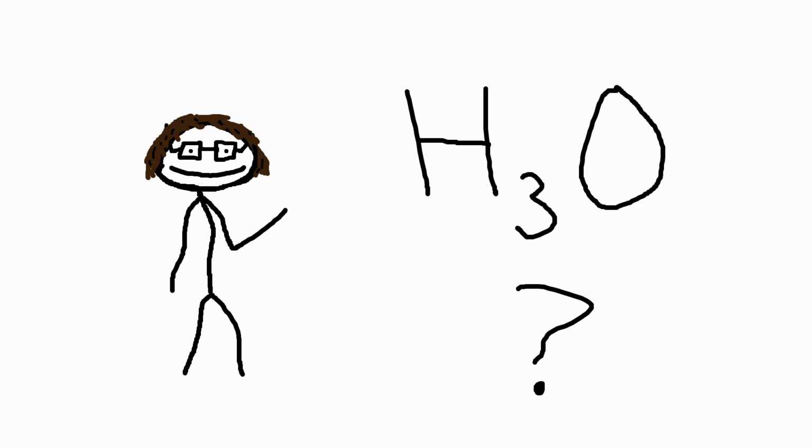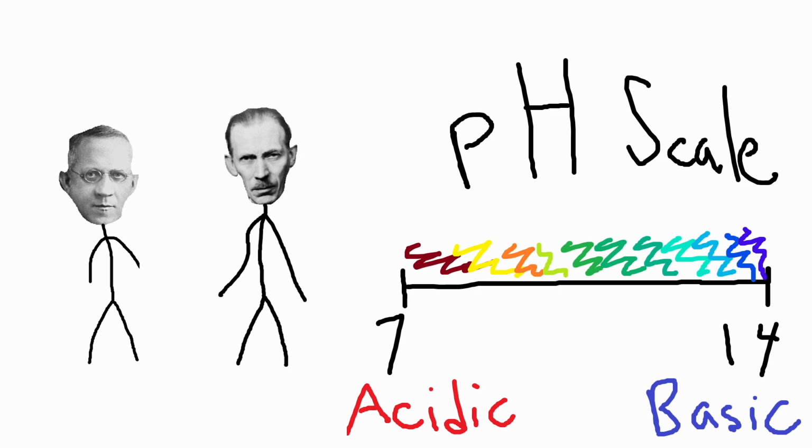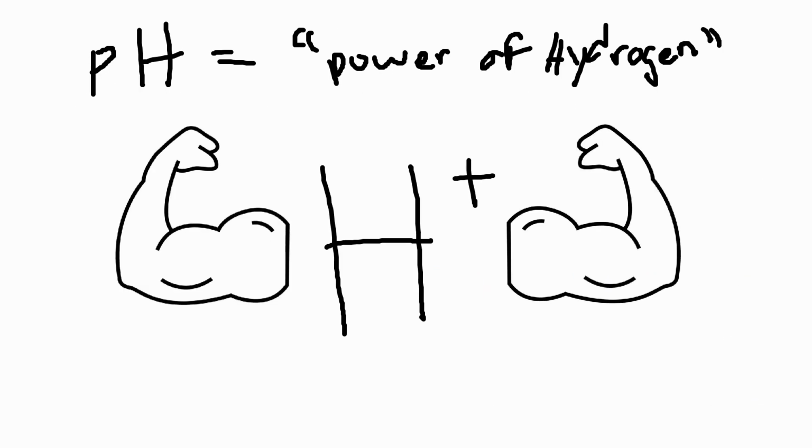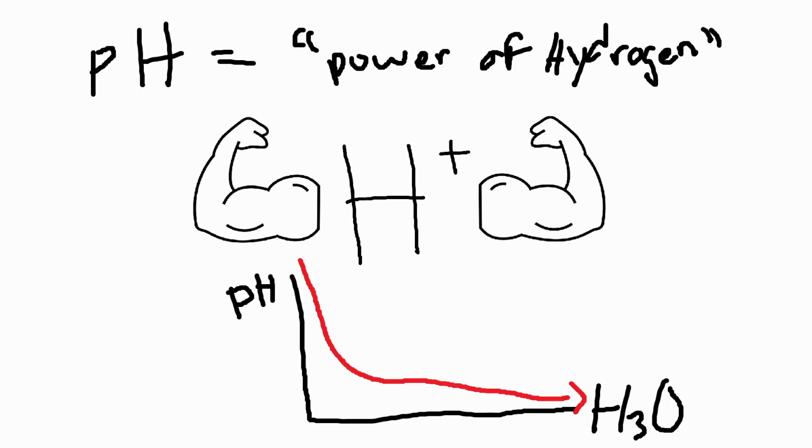What is a hydronium ion, you ask? Well, it's something that our good friends Bronsted and Lowry used to come up with a new property called pH. Ions dissolve differently, so we needed a new way to categorize them better to find out how acidic they are. pH just means power of hydrogen, and it's a logarithmic scale measure of the concentration of hydronium ions in an